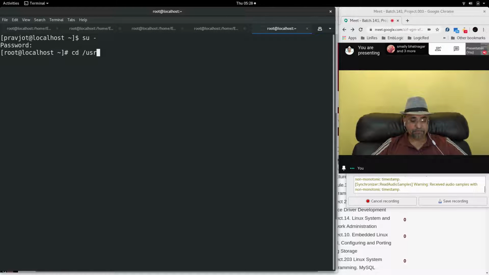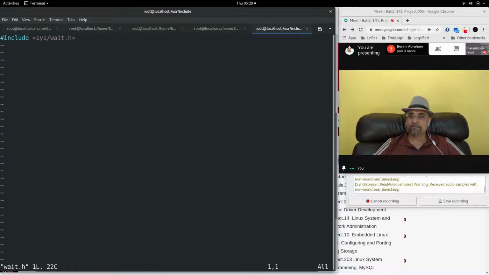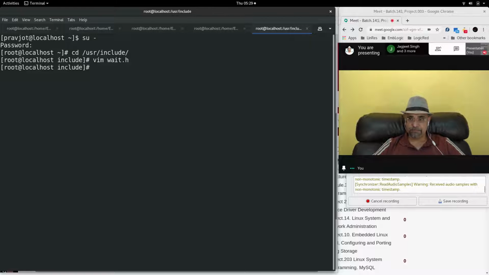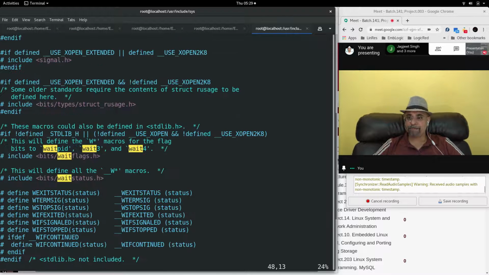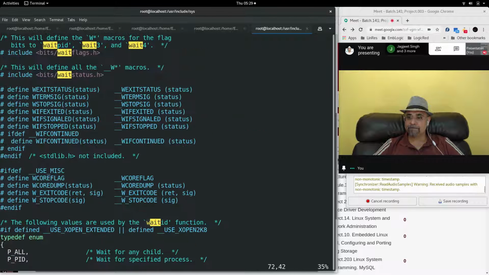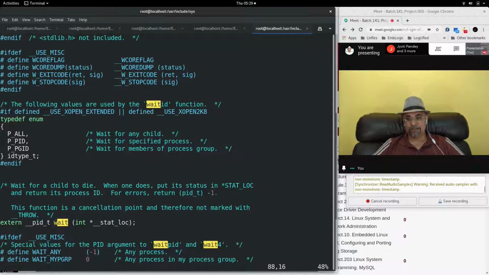In /usr/include, here you have a header file called wait.h, sys/wait.h. Inside the wait.h you have the wait system call. Here it is.